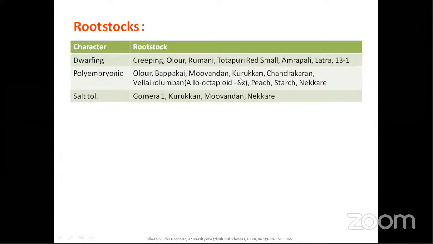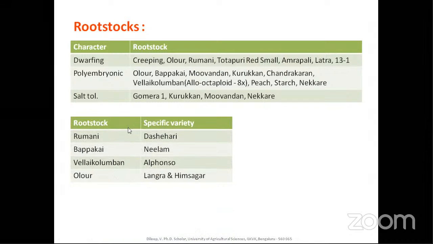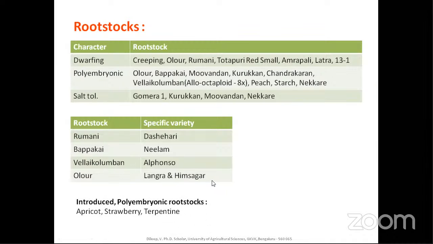Polyembryonic rootstocks are Olour, Bappakai, Moovandan, Kurukkan, Chandrakaran, and Vellaikolamban. Vellaikolamban is a very important rootstock. They will ask the ploidy level of this one: it is allo-octoploid, that is 8x. Also peach, starch, and Nekkare. Salt tolerant rootstocks are Gomera-1, Kurukkan, Moovandan, and Nekkare. Some rootstocks are specific to varieties: Romani is used for Sherry, Bappakai for Neelam, Vellaikolamban for Alphonso, and Olour is used as rootstock for Langra and Himsagar.